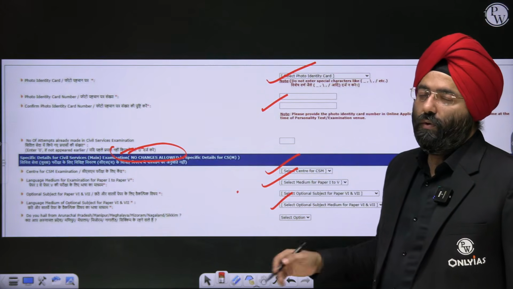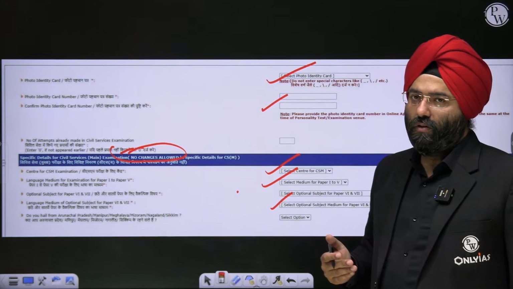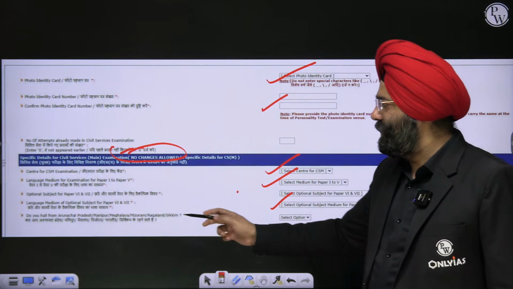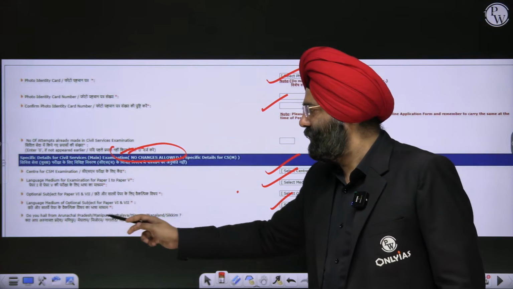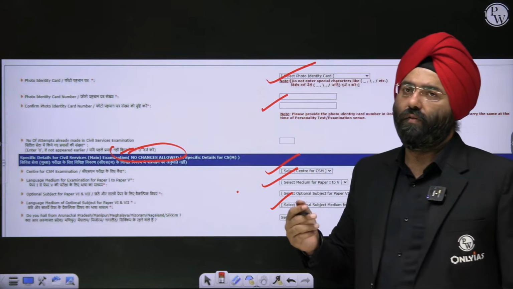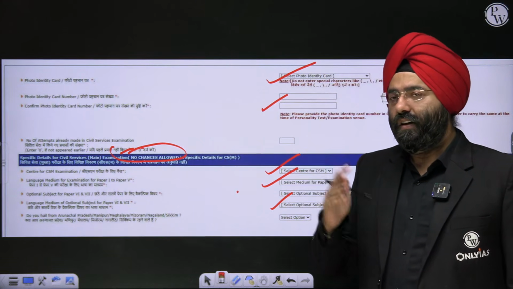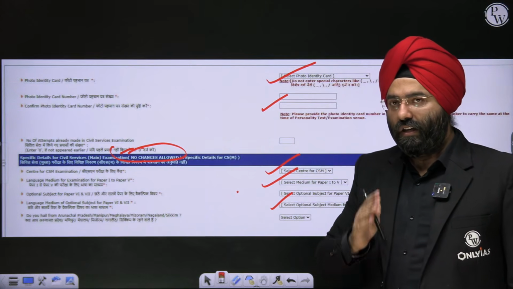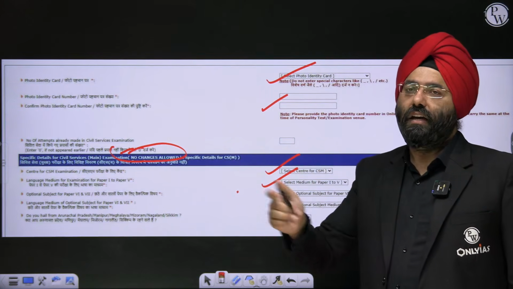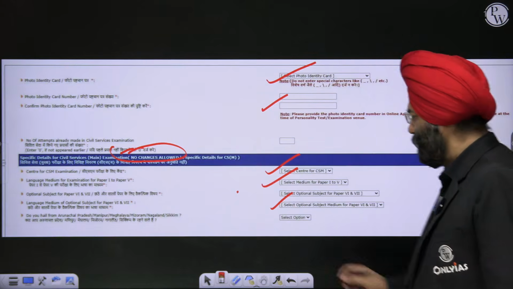You know that there are compulsory language papers also. If you are from, let us say, the states of Arunachal, Meghalaya, Manipur, Mizoram and Sikkim, then you do not have to appear for the regional language paper, but you only have to appear for English. Otherwise, the rest of the people have to appear for the English paper, along with it, any other regional language they want to choose.